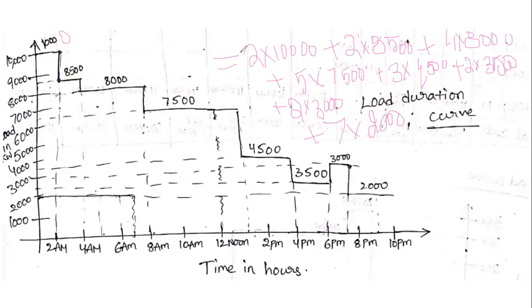This is the number of units generated for the given load duration curve or load curve. By using the given load duration curve, we find out the number of units generated. Understand?